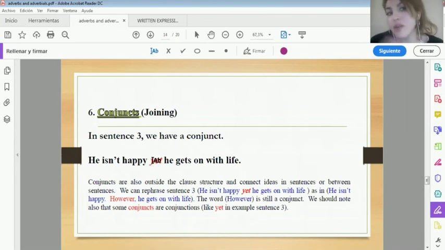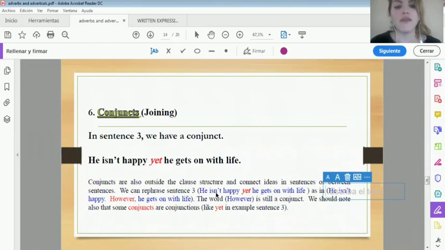But we can use, for example, a subordinator, as you very well mentioned, Silvina, by using although. "Although he gets on with life, he isn't happy." But in that case, it's inside the sentence too. But what happens if I have another sentence, as you have here: "He is unhappy. However, he gets on with life." In this case, however is outside the sentence. Why? Because you have here an idea, a sentence, with a capital letter and a dot. Then "However," comma, and another sentence.